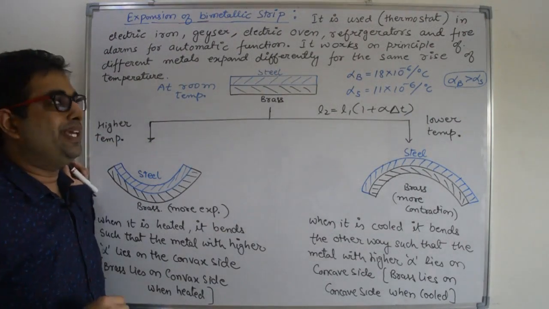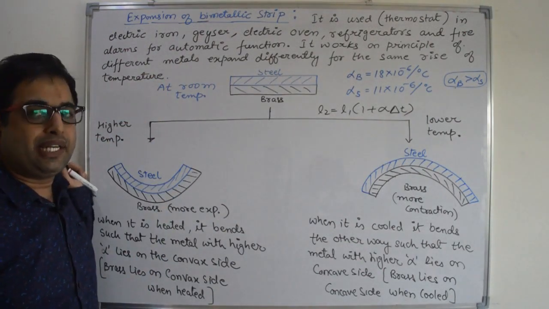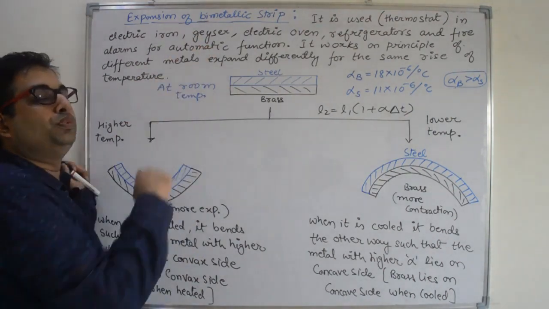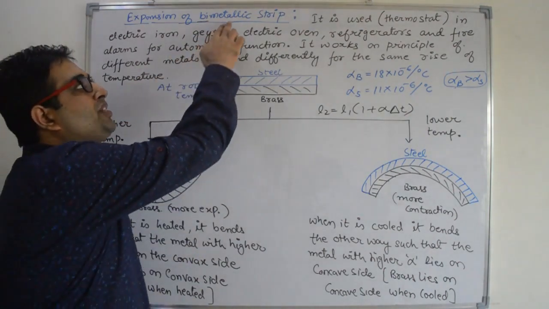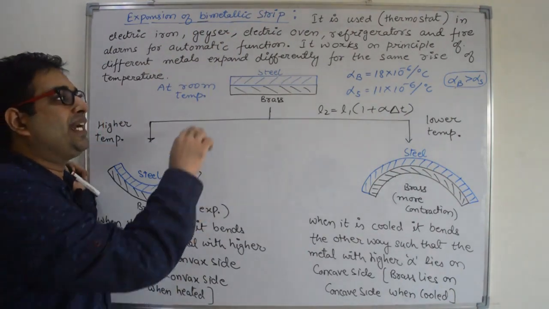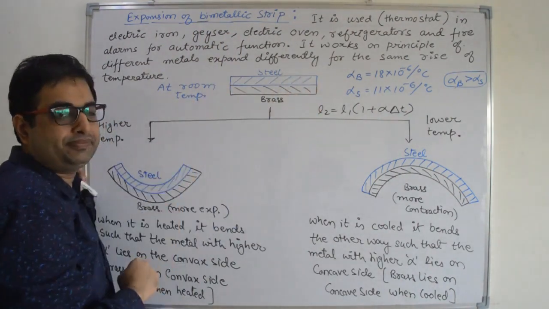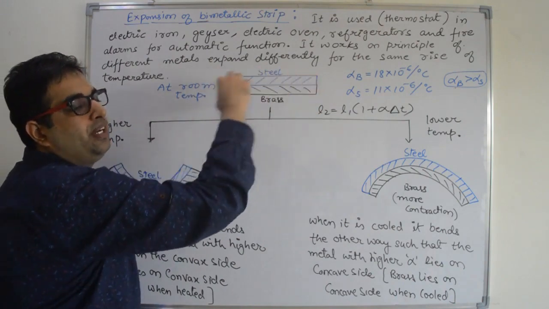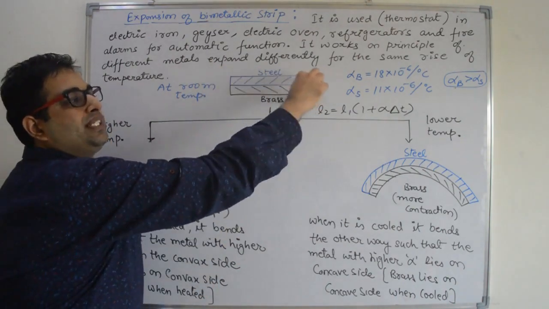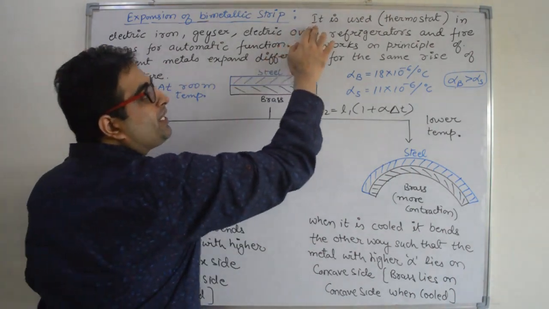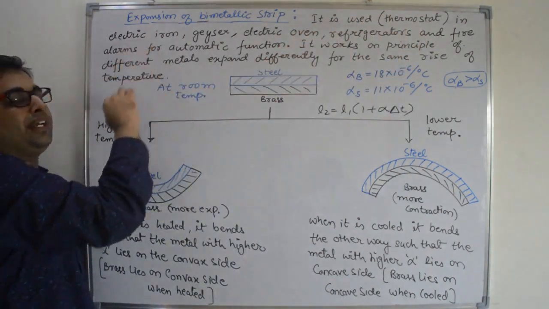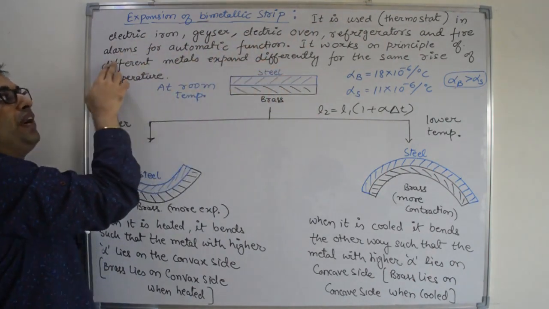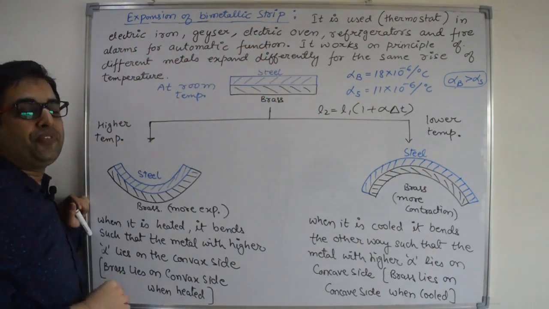Next application is expansion of bimetallic strip. What is the meaning of bimetallic strip? Bi means two. So this is a combination of two different metals combined to form a single strip. You can see steel and brass. This is a combination of two metals in a single strip. It is used in electric iron, geyser, electric oven, refrigerator, fire alarms for automatic function.